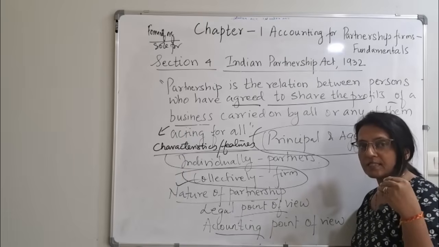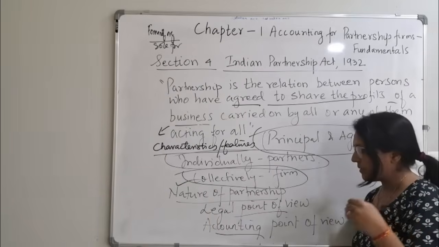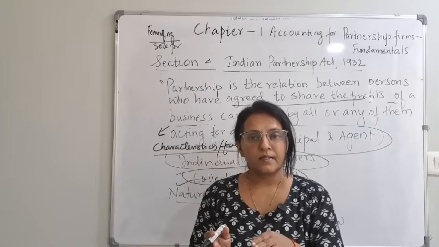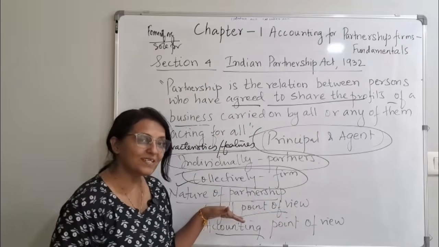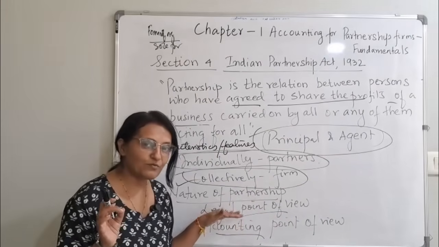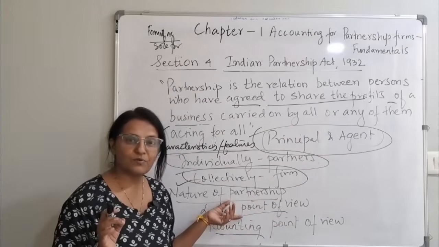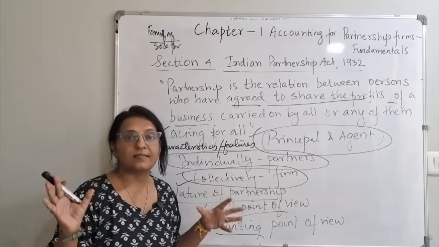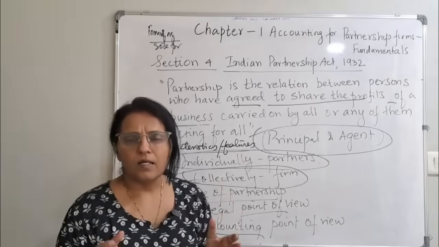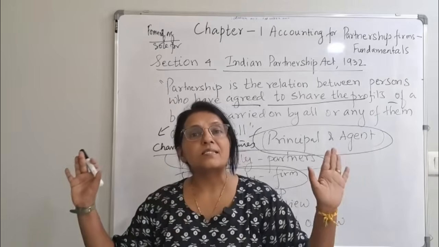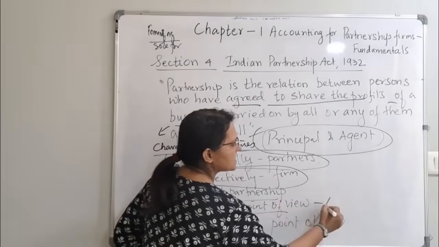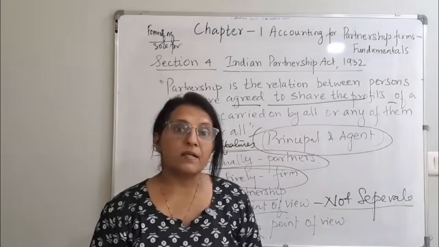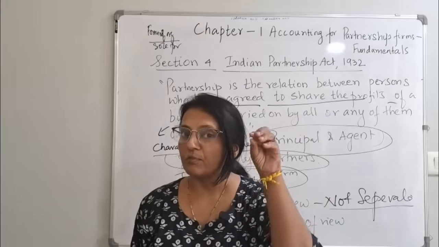Legal point of view says that partnership, okay, what does it say, according to the legal point of view, partners are... What does the legal point of view say? Do you know the meaning of legal point of view and accounting point of view? Legal point of view is when any loss is incurred, when you have any loss or heavy debt on you, then the partners are not to be treated separately. They are not separate. If there are losses, partners are not separate from the firm.